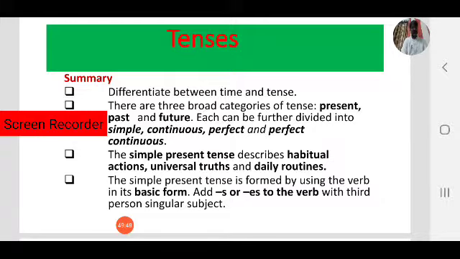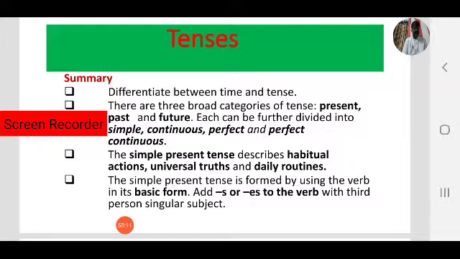And commentaries, we use simple present or present simple to state present state. Next, something happens habitually or regularly.